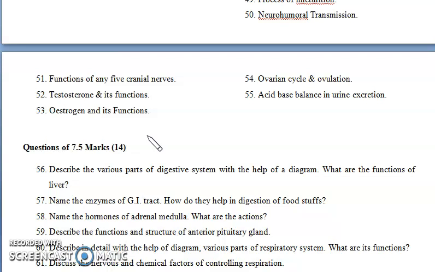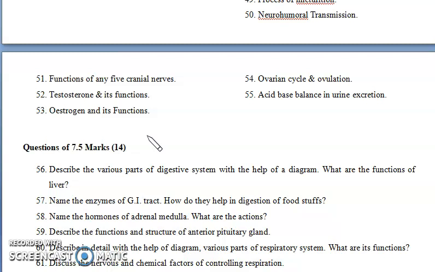And next is ovulation. That phase is basically related to the process of fertilization, where you should write about the phases of ovulation, where the ovum is going to be fertilized, and the different phases of the reproductive cycle, right?